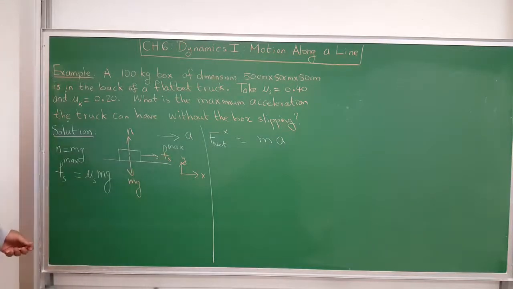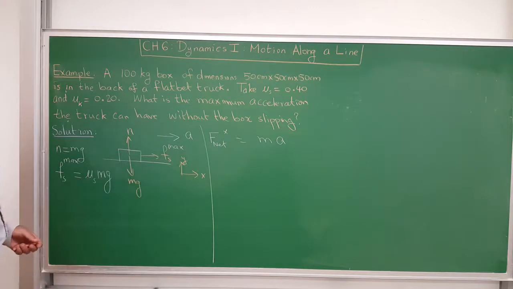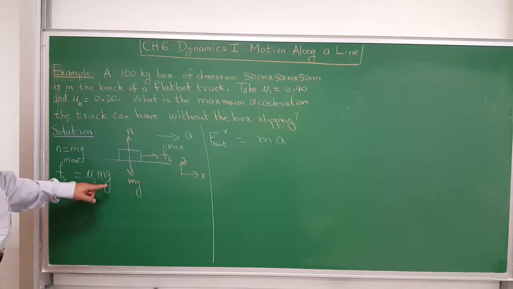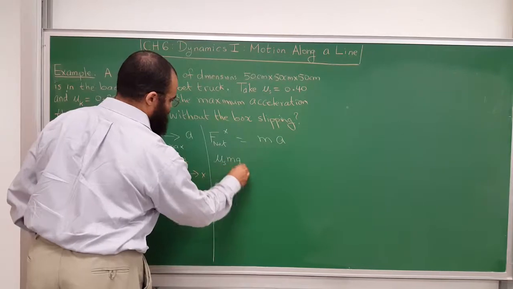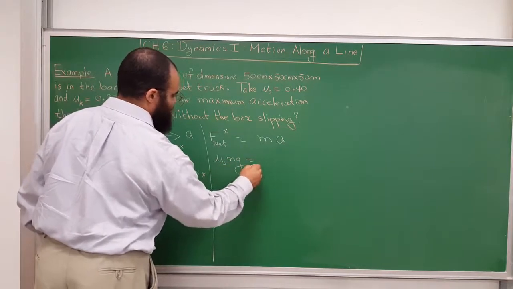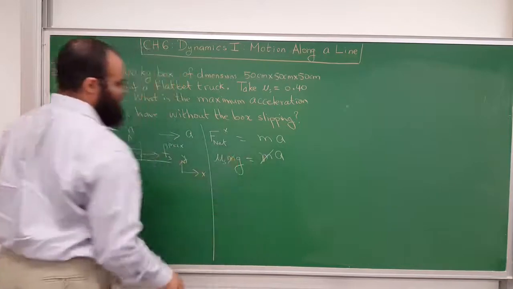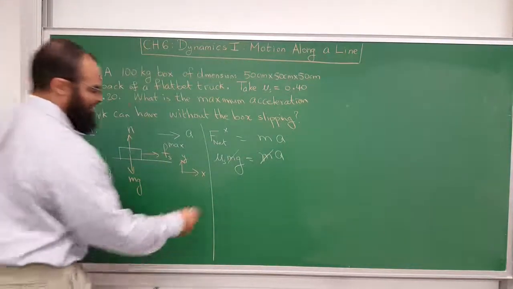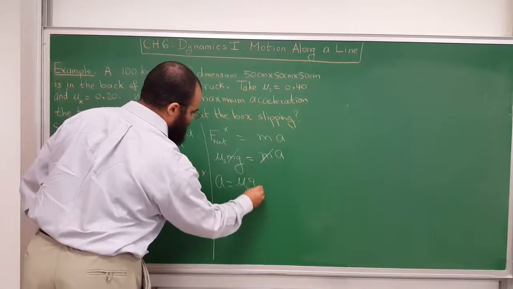I want it to be the maximum, because remember, static friction takes values between 0 and some maximum value, and I would like it to be the maximum it is. Beyond that, it just can't keep up. So mu s mg equals the mass times acceleration, so ma. The mass cancels. Again, the mass of the box does not matter. And so the acceleration is just mu s times gravity.